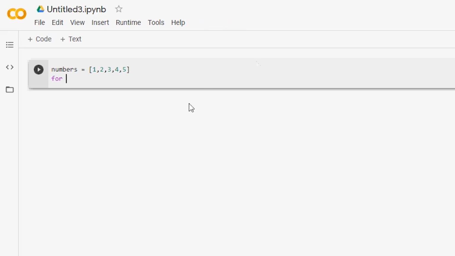So we already have our for keyword. We're going to type in number. Oh, let me spell that right. Number in numbers. That's it. Oh, and we also add our colon at the end.